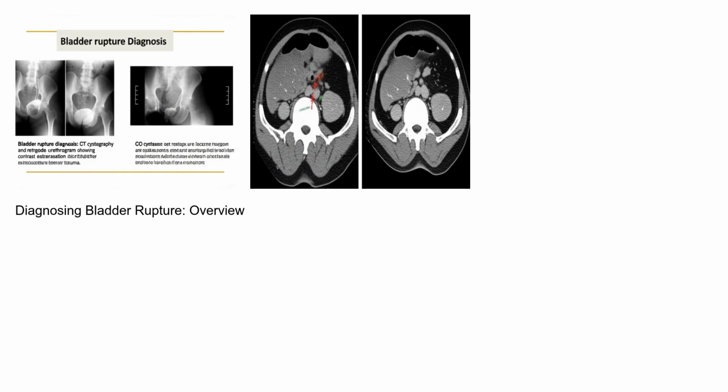Diagnosing bladder rupture requires a high index of suspicion, especially in patients presenting with trauma or relevant risk factors. The gold standard for diagnosis is a cystogram. This involves injecting contrast dye into the bladder and taking X-ray images to visualize any leakage of the dye outside the bladder. CT cystography is another useful imaging modality. In some cases, a retrograde urethrogram may be performed to rule out urethral injury before performing a cystogram. Clinical assessment, including a thorough medical history and physical examination, is crucial in guiding the diagnostic process.